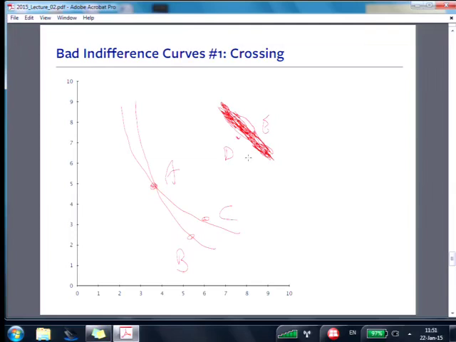If I drew it right, is it not? So anytime you draw it thick, you can just find something at the top of the thickness and right under it at the bottom of the thickness, and you can say, wait a minute, the thing at the top of the thickness has to be better than the bottom, and they can't be indifferent, and one be better than the other at the same time.